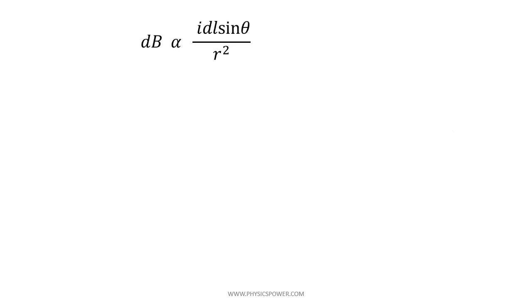So collectively we can write all four factors in one equation: dB is proportional to I dl sin theta by r square. Here we can remove the proportionality and introduce a proportionality constant. Biot and Savart introduced the proportionality constant mu naught by 4 pi.